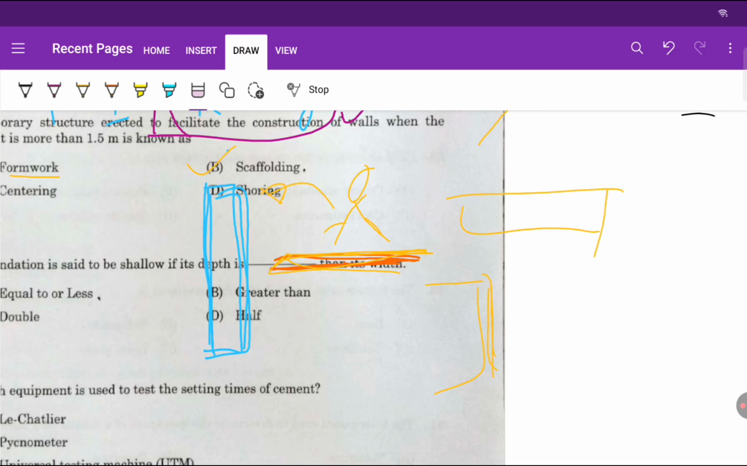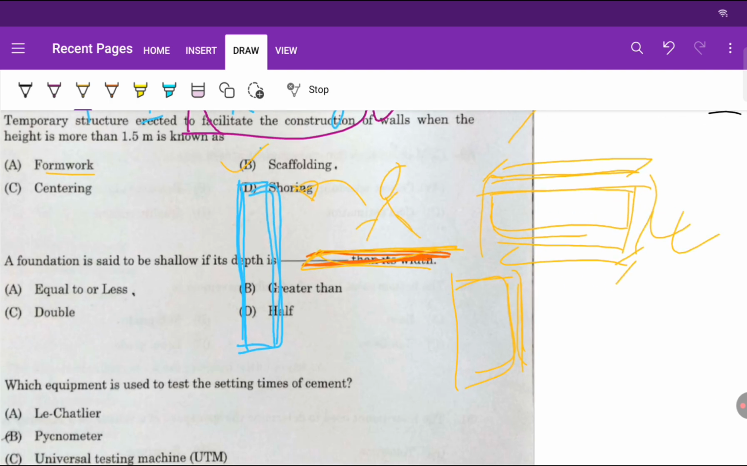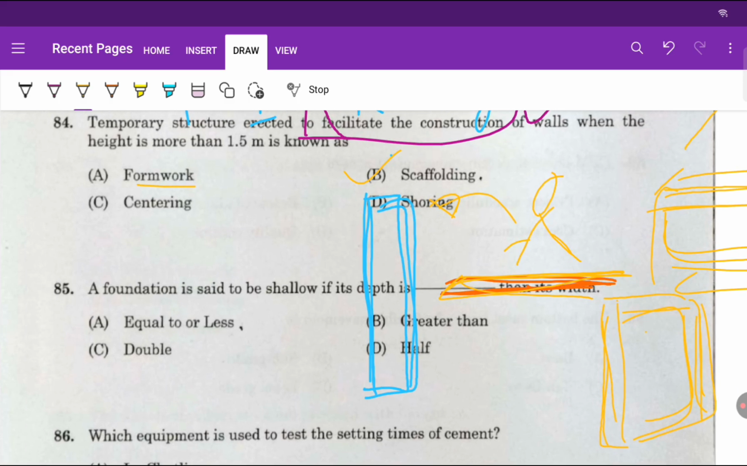So formwork is, suppose this is a column and this is a beam, and we cover it with wood. This is called formwork. So that sufficient hardening can take place, we provide formwork.